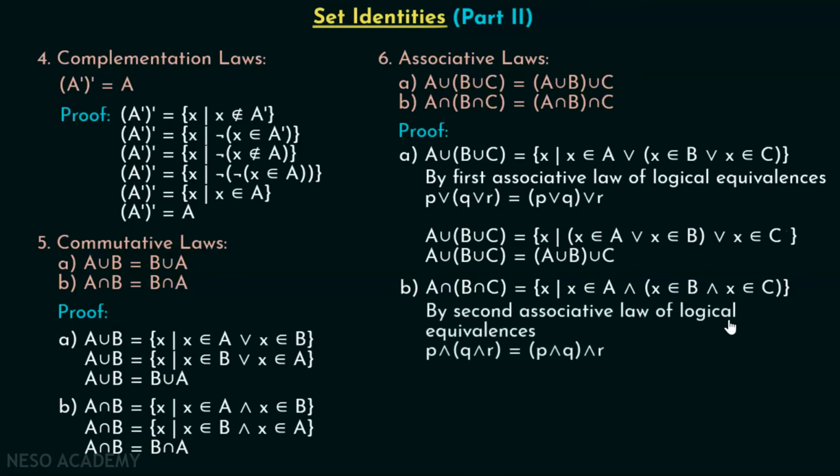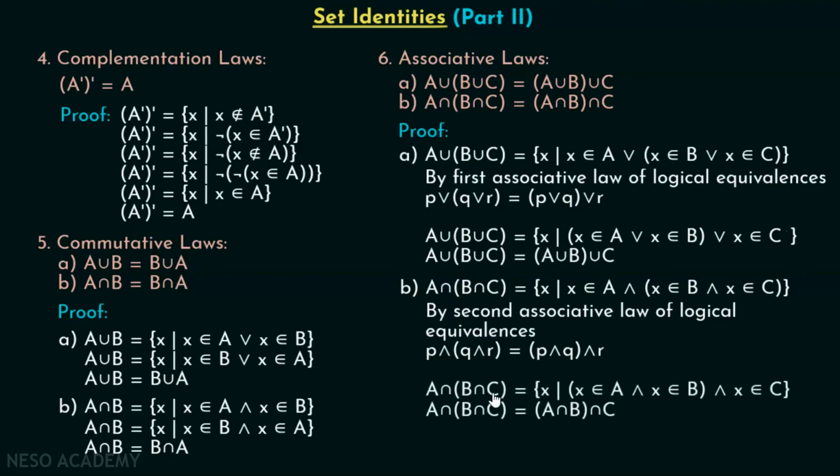By the second associative law of logical equivalences, we know that P and (Q and R), where Q and R is within brackets, is equal to (P and Q) and R, where P and Q is within brackets. So, it is clear that A intersection (B intersection C) is equal to the set of all x such that x belongs to A and (x belongs to B and x belongs to C), where x belongs to A and x belongs to B is within brackets. This statement can be replaced by this statement because this is true from the second associative law of logical equivalences. Therefore, A intersection (B intersection C) is equal to (A intersection B) intersection C.